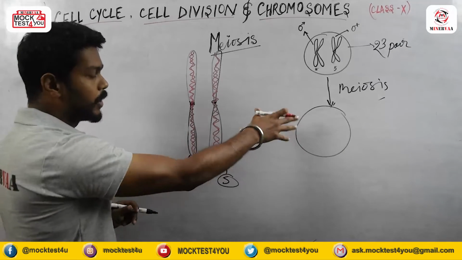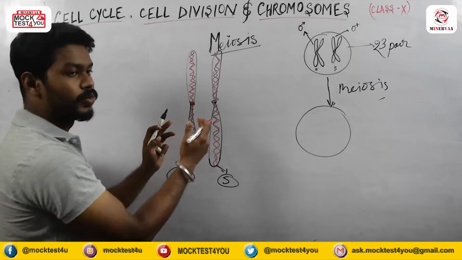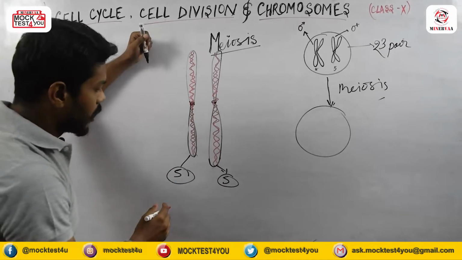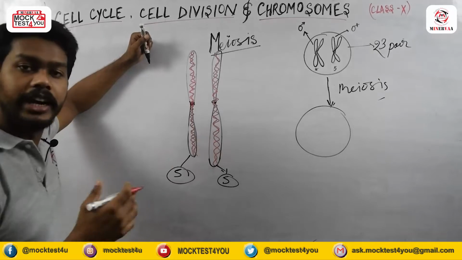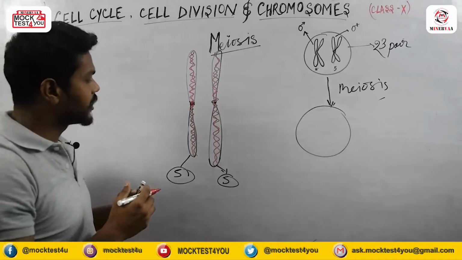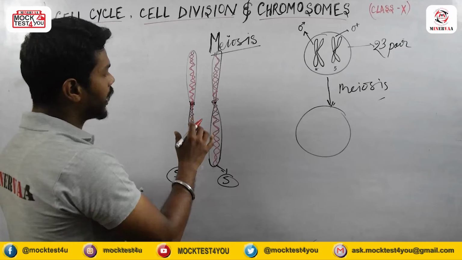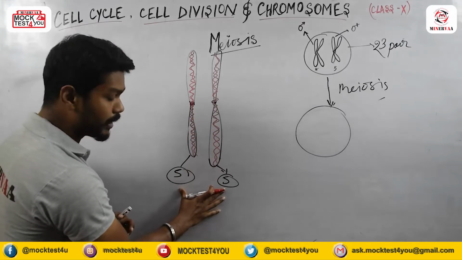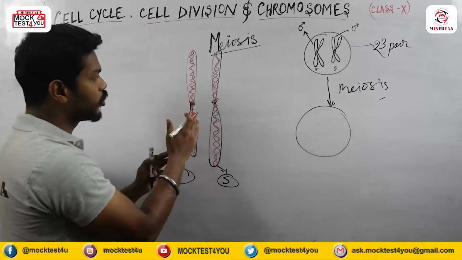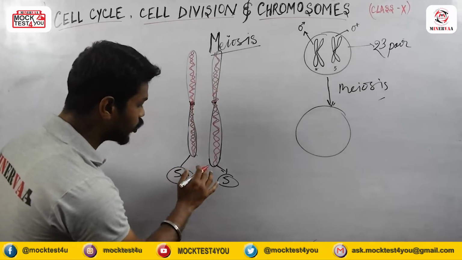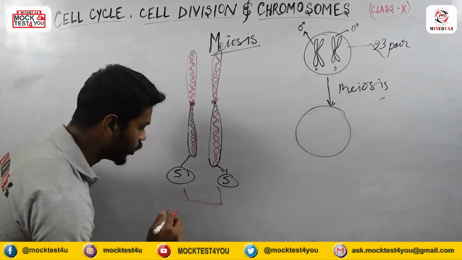So during meiosis, both chromosomes will come closer to each other, and they will exchange their genetic material. Okay, how will they exchange their genetic material? First, let me tell you that these chromosomes, with the same chromosome number, one came from my father and one came from my mother. This chromosome we call homologous chromosome.